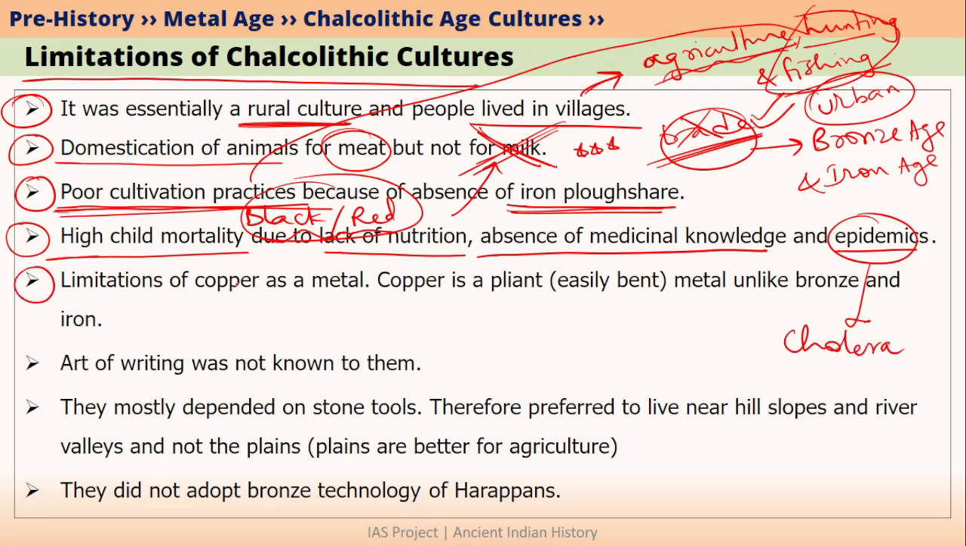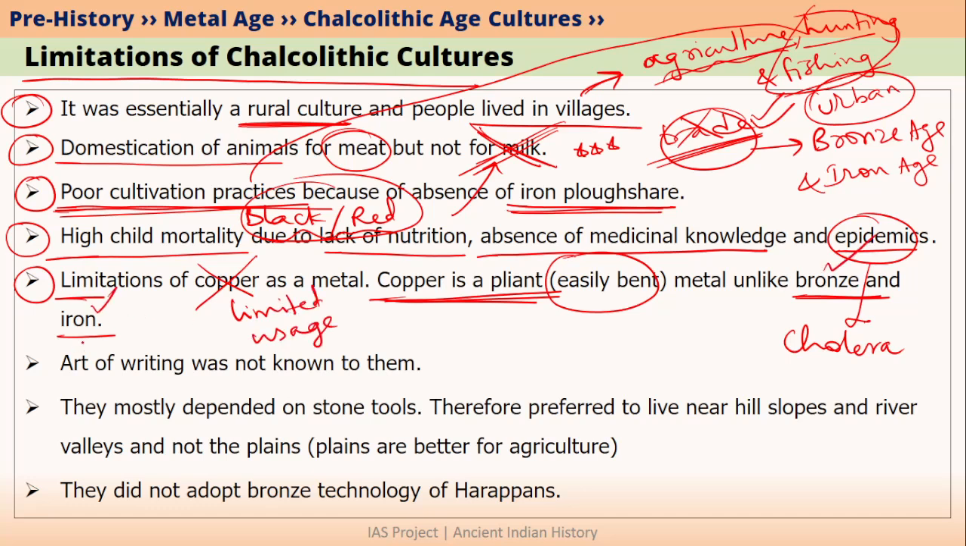Another important limitation was the limitation of copper as a metal. We know that copper is a soft metal, or we can say copper is a pliant metal. Pliant simply means which is easily bendable. So copper is soft and pliant, or we can say it is not hard like bronze or iron. So for this reason, copper tools have limited usage, whereas bronze tools and iron tools have very diversified usage because the metal itself is very hard.